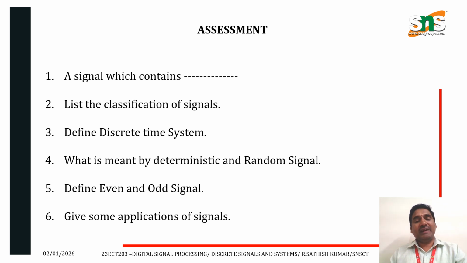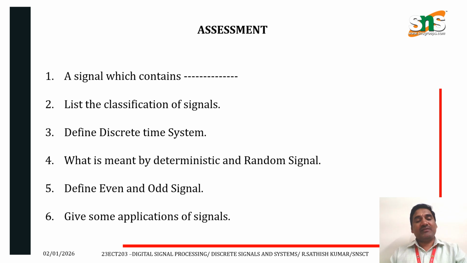What is meant by deterministic and random signal? A signal which can be completely represented by a mathematical equation is called a deterministic signal. Example, sine wave, cosine wave, etc. A random signal is one which cannot be completely represented by any mathematical equation. Example, noise signal.